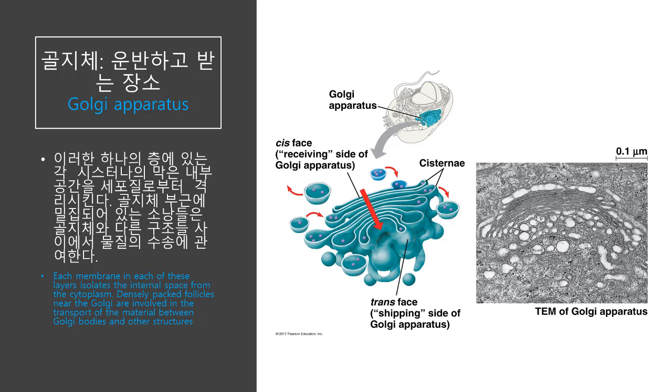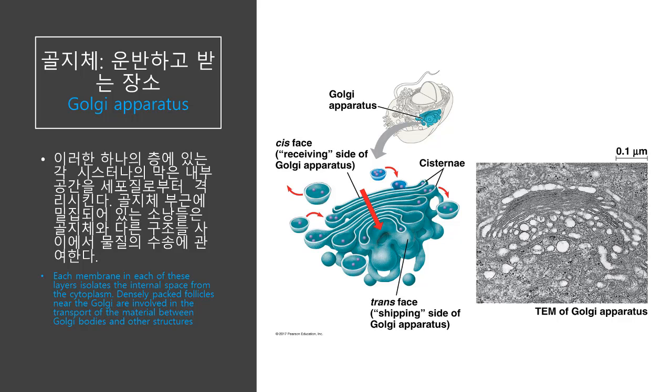Now, the Golgi apparatus consists of a group of associated flattened membranous sacs called cisternae, looking like a stack of pita bread. A cell may have many hundreds of these stacks. The membrane of each cisterna in a stack separates its internal space from the cytosol.